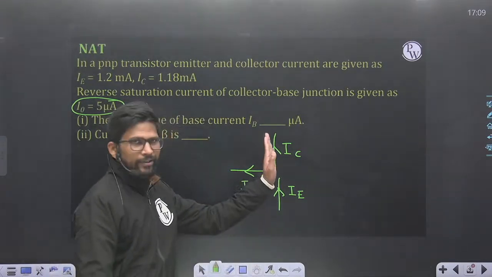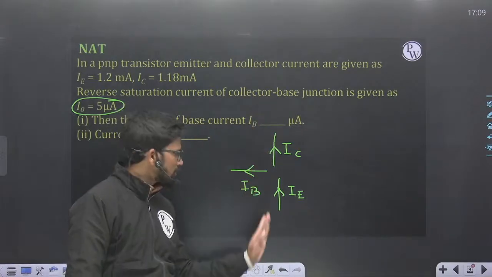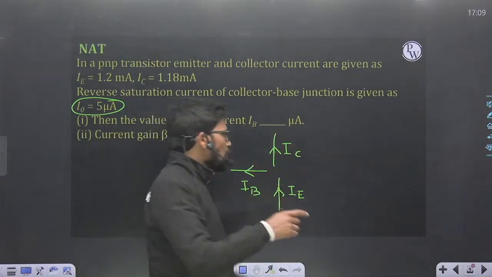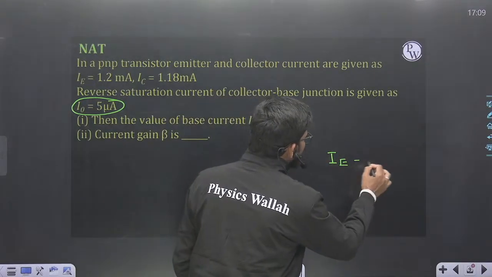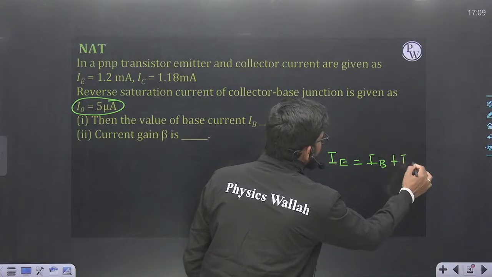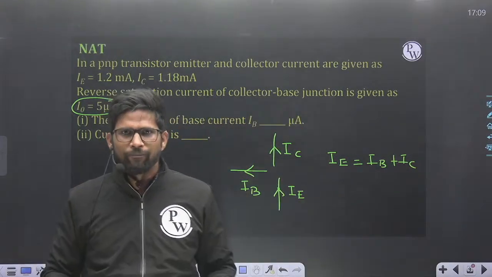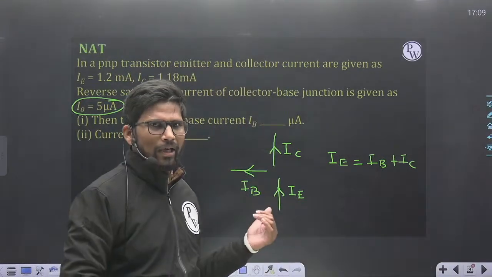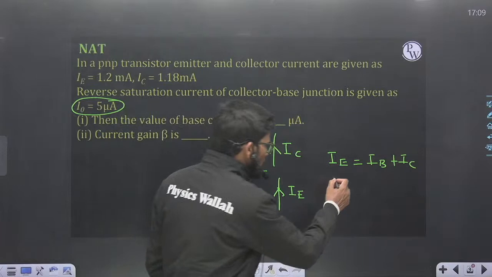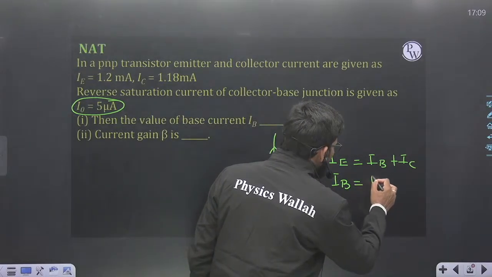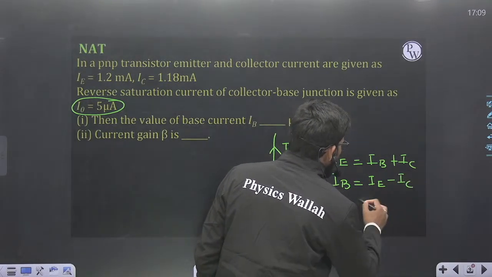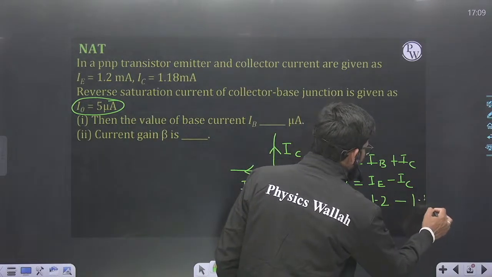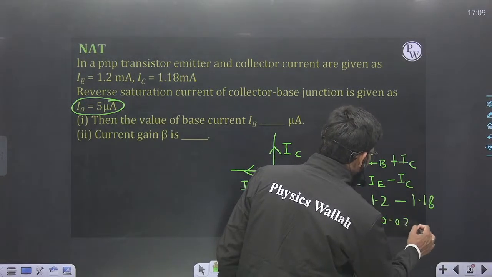So this is entering current and this is incoming current, and these two are outgoing current. So KCL will always hold good and I can always write I is equal to IB plus IC. This equation will never fail, whether BJT is operating in ideal condition or non-ideal. Here non-ideally, but this equation always holds good. So base current IB will be I minus IC, and I is given as 1.2 milliampere minus IC is given as 1.18 milliampere. So answer will be 0.02 milliampere.